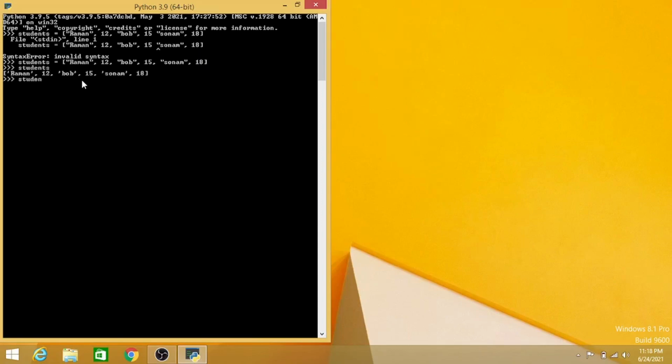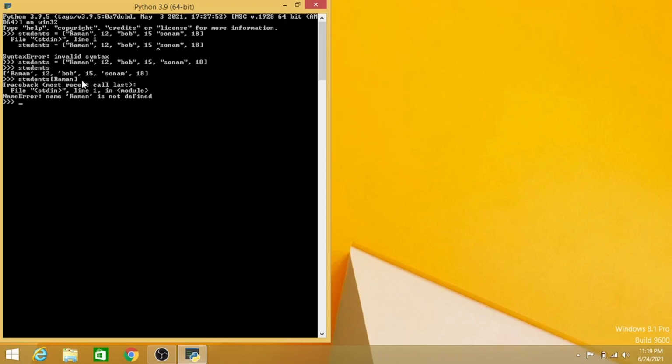But now suppose I want to extract one student, which is students Raman. Suppose I want to get the age of Raman. I will not get it, because this error is showing that a list's key value pair cannot be extracted. That's why dictionaries are used. Now see how dictionaries can be used.